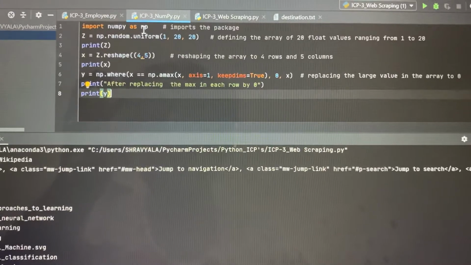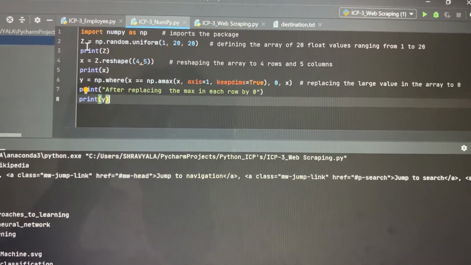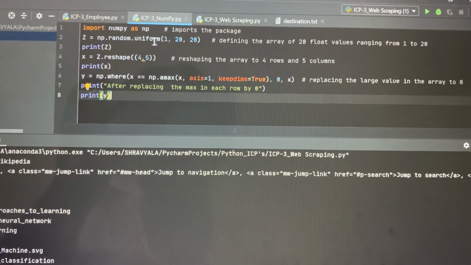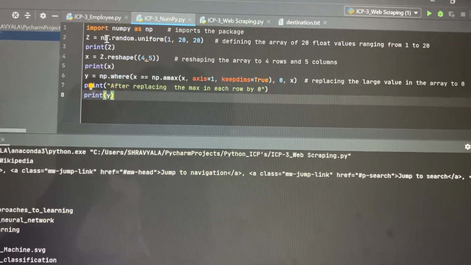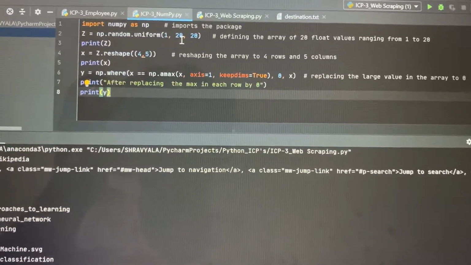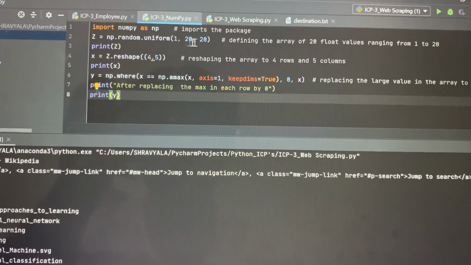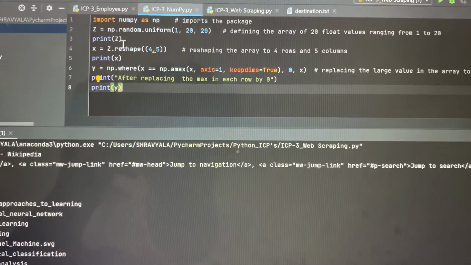Once that is done, we import the package and define the vector for all the values. Here np.random takes random values from 1 to 20, because the range is defined as 1 to 20. It takes 20 values and prints those values.